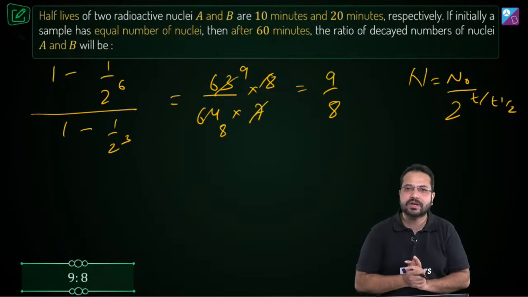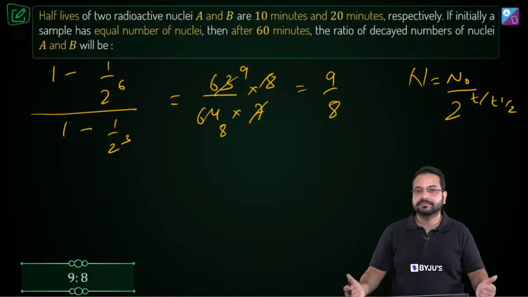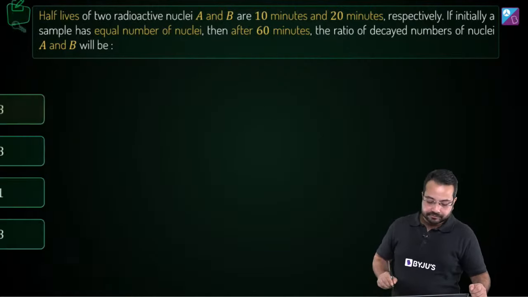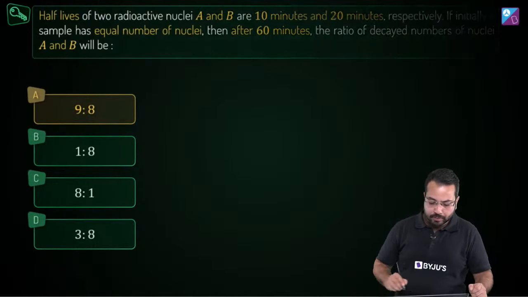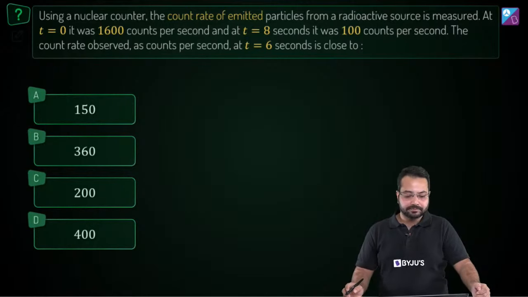Alright, so simple question. Again, I'm emphasizing this is a JEE Main question. What was difficult about it? Right? Nothing. Let's go to the options. So option A is going to be the correct option. And now let's move to the next problem.